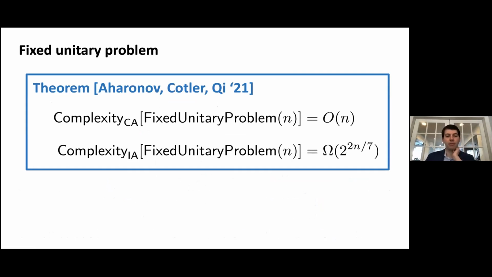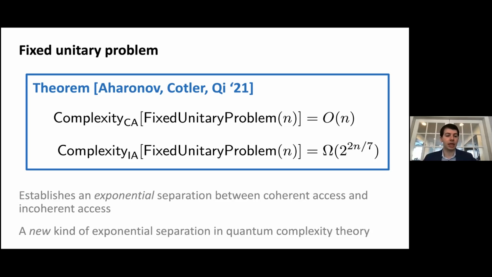So the theorem from the paper is that the coherent axis complexity of the fixed unitary problem on n qubits is upper bounded by n in terms of both the sum of query complexity and gate complexity, whereas in the incoherent axis model, it's lower bounded by an exponential in n for both query and gate complexity. So this establishes an exponential separation between coherent axis and incoherent axis, which is a new kind of exponential separation